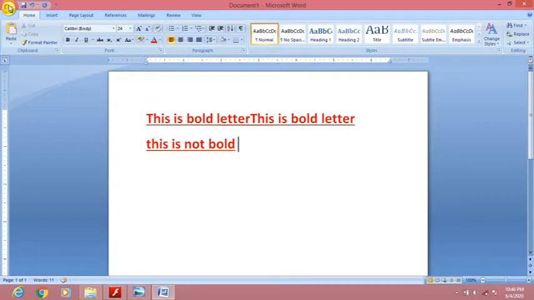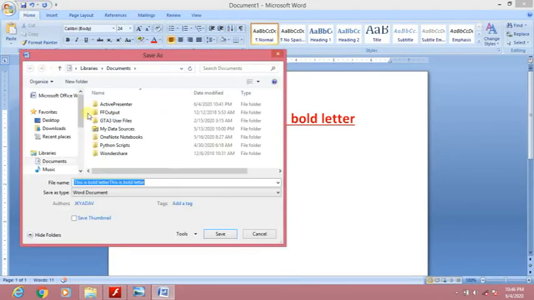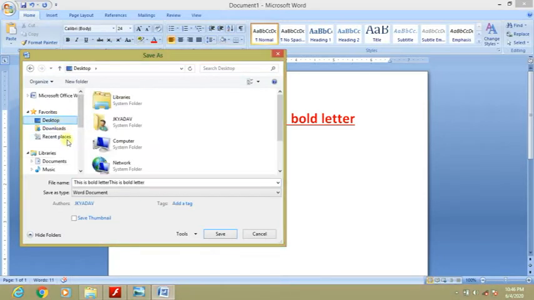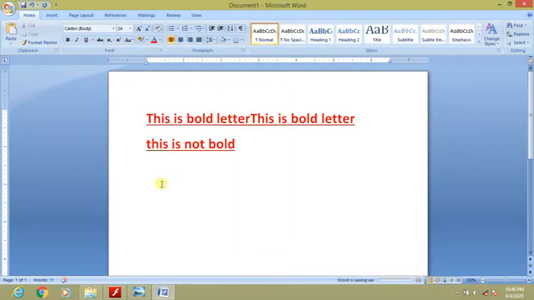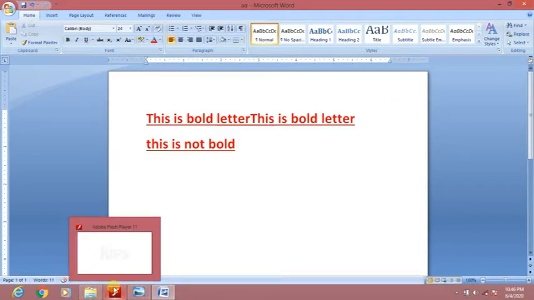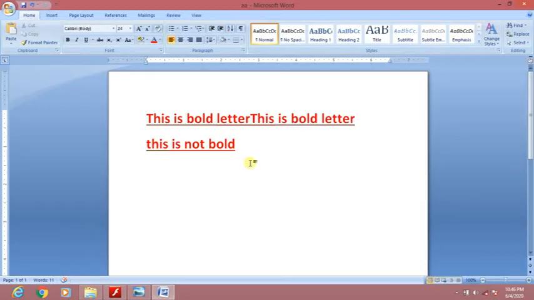But if you save it on desktop or anywhere else, suppose in Documents, then the file name appears on the title bar here, AA. Now the file name is AA. So this is what we save with the Ctrl S shortcut. Suppose any changes we made, now we save with Ctrl S. So it is saved.